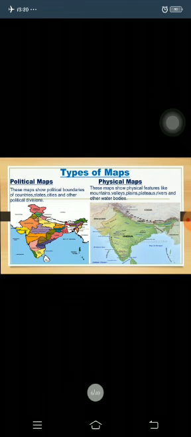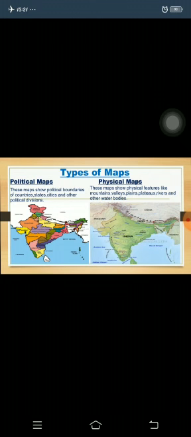So, there are many types of maps, but we'll talk about 2 types of map, that is political maps and physical maps. Students, political maps show political boundaries of countries, states, cities and other political divisions. I have shared a pic of a political map where you can see the boundaries of states of India. What is a physical map? A physical map shows physical features like mountains, valleys, plains, plateaus, rivers and other water bodies.